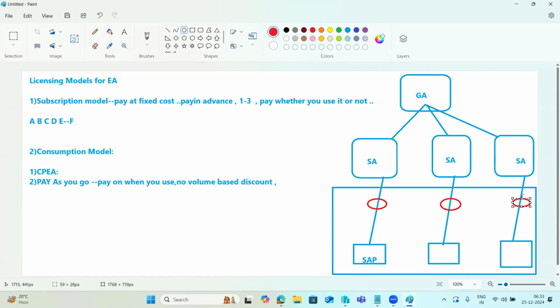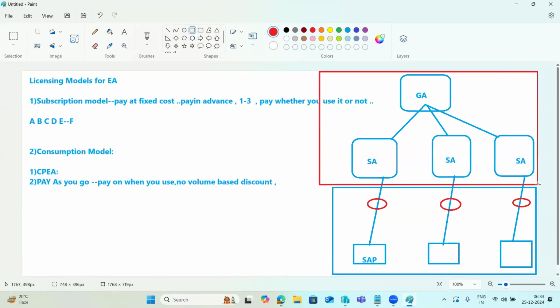This is the cloud connector here. So this is how cloud connectors come into the picture. Why? Because the cloud accounts will not directly talk to our SAP systems here. Why? Because this is in the public network, and our customer network is in the private network. Public and private are different. If it's public to public, then you don't need the cloud connector concept here.